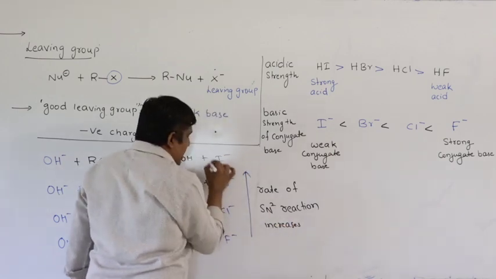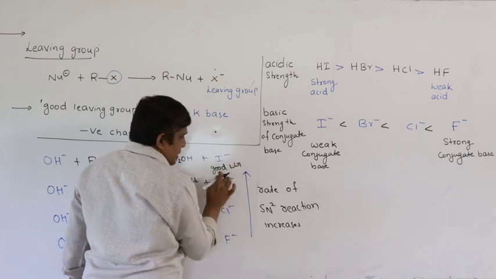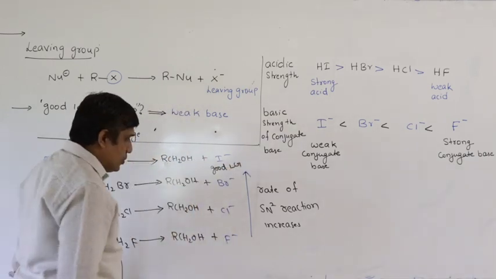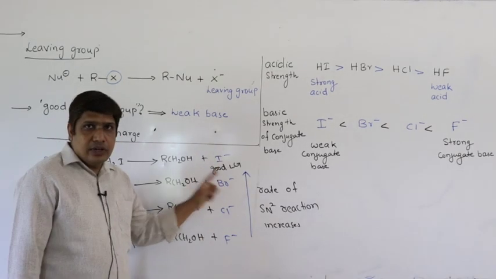Because here I minus is a good leaving group, and this is a poor leaving group. So I minus is a good leaving group.